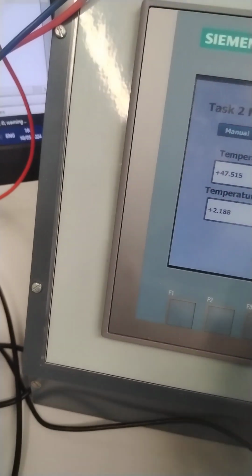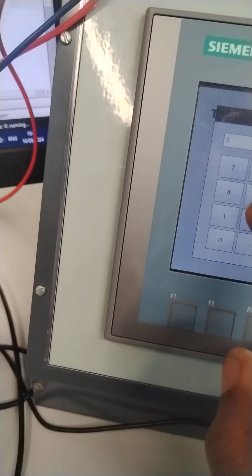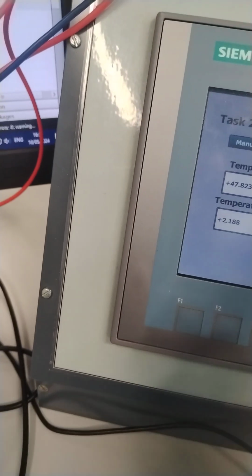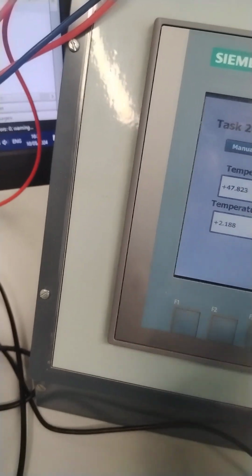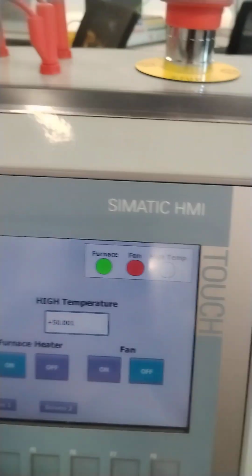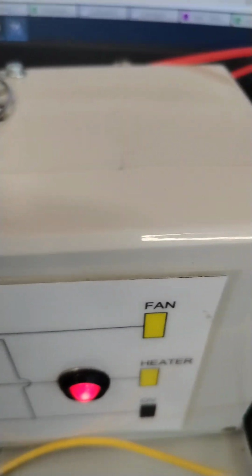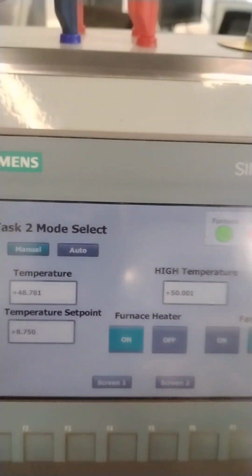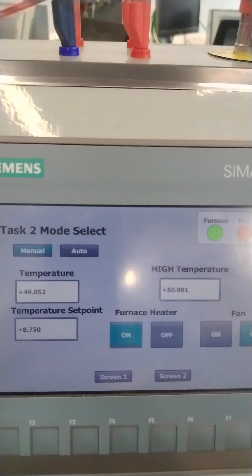Let's put it to 20. High temperature. Okay, let's turn it on to that temperature. So let's simulate high temperature. The heater is on, the temperature is rising. It rises to more than 50.